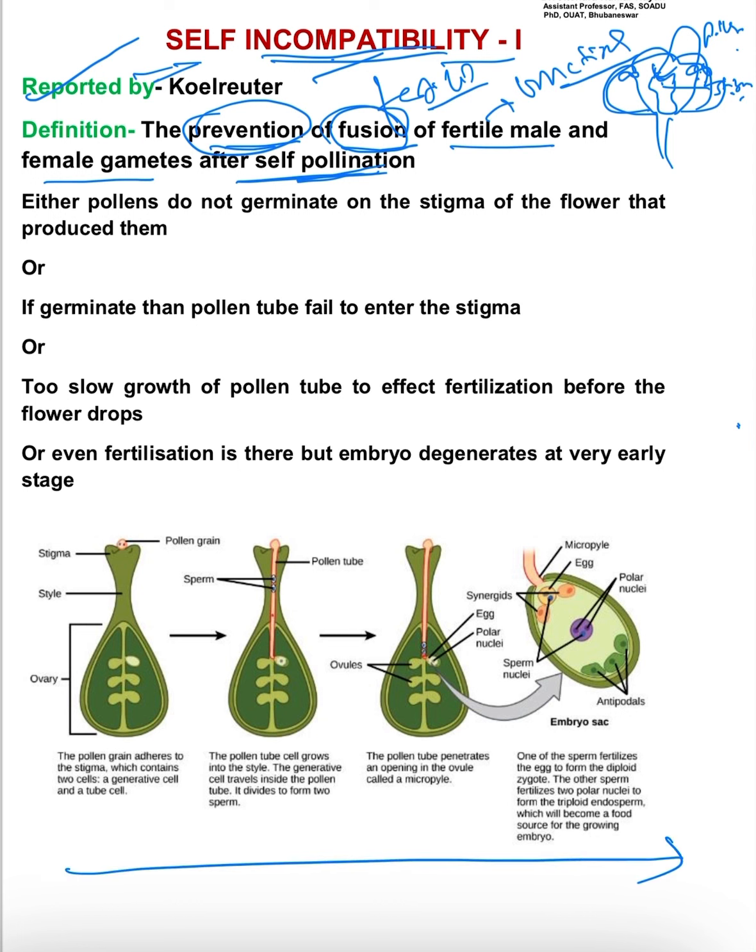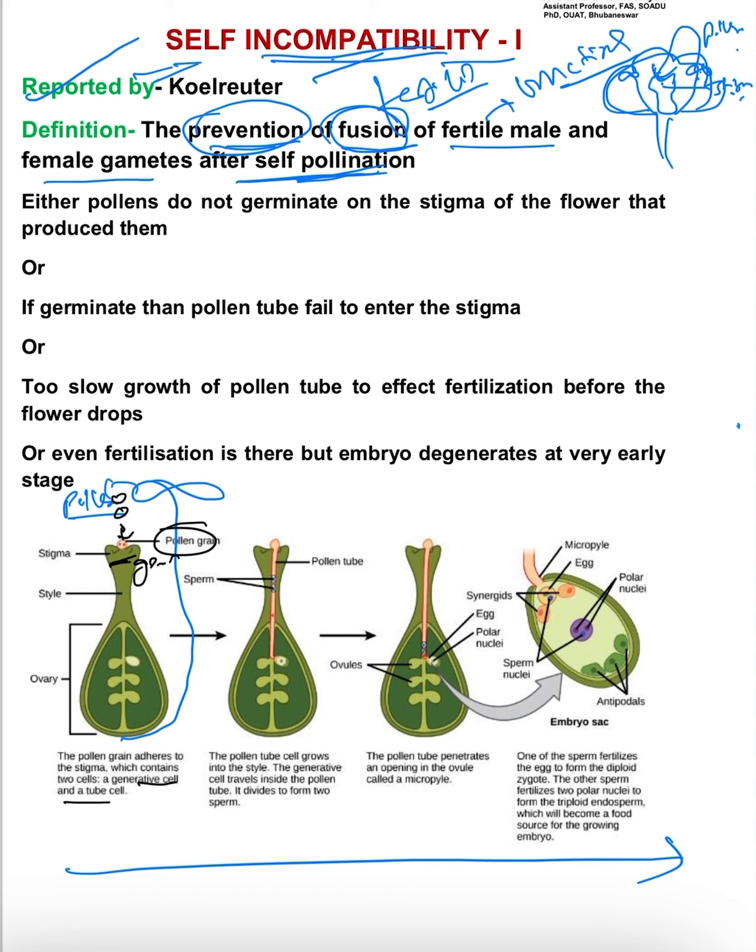Suppose in case of self pollination, this is the anther, and from this anther pollen will fall. The pollen will drop here, and the pollen grain has two types of cells: one is the generative cell, another is the tube cell. Pollen germination will take place after falling over the stigma.